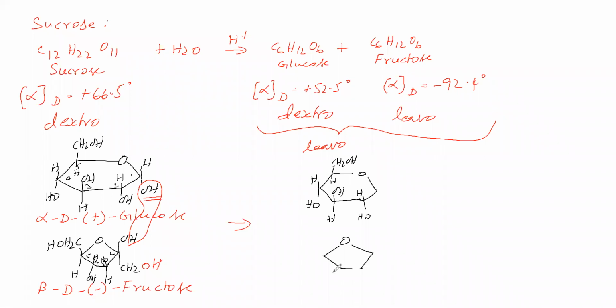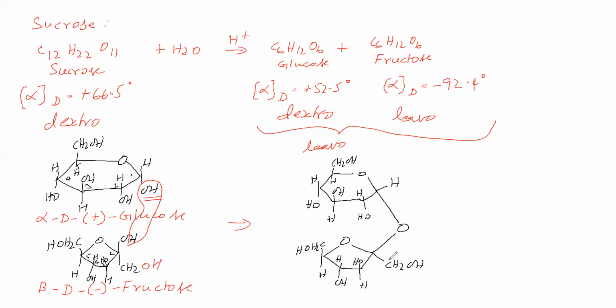Here. At this third carbon, we will write OH, H. At this fourth carbon, we'll write H, OH. At this fifth carbon, we'll write CH2OH, H. Now, this carbon and this carbon are linked by an ether group. Okay. Here we will write H. Here we will write CH2OH.